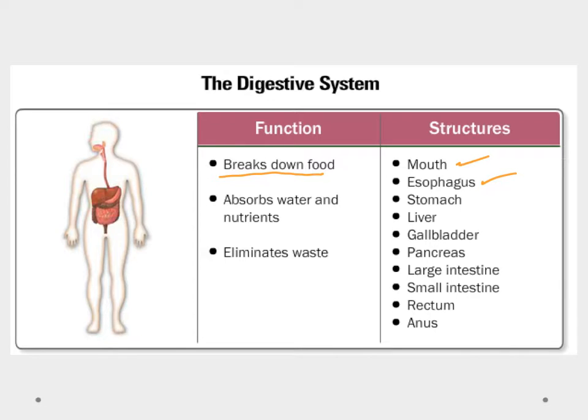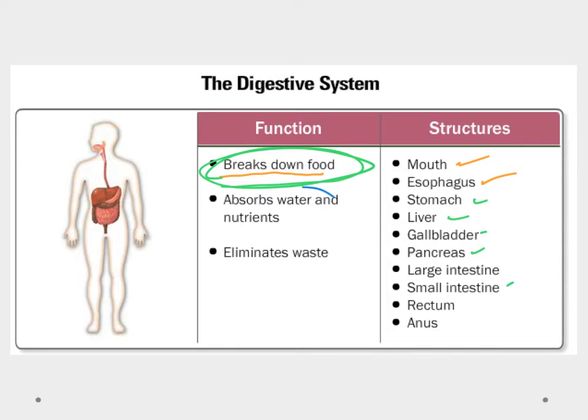Next up was the digestive phase, and that's the further breaking down. This is where we're adding chemicals and kind of churning it in the stomach. The chemicals come from the liver, the gallbladder, and the pancreas, and a little bit from the small intestine, but this is where we're breaking those molecules down into usable products.